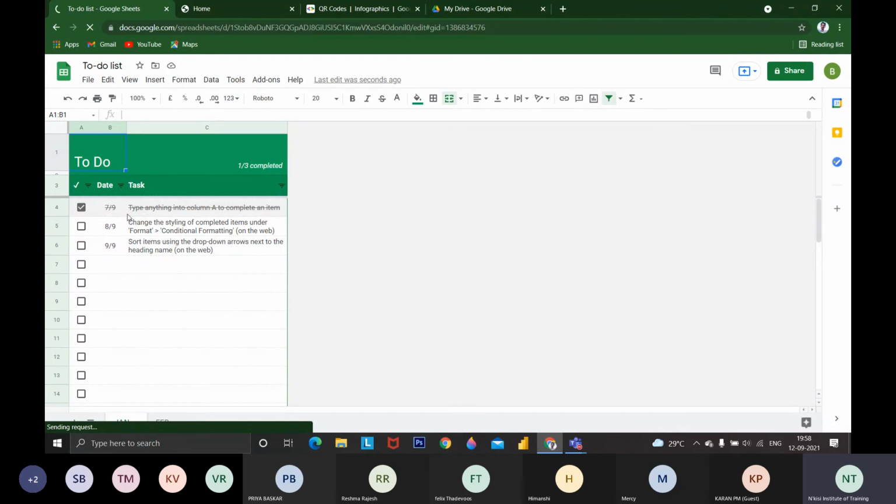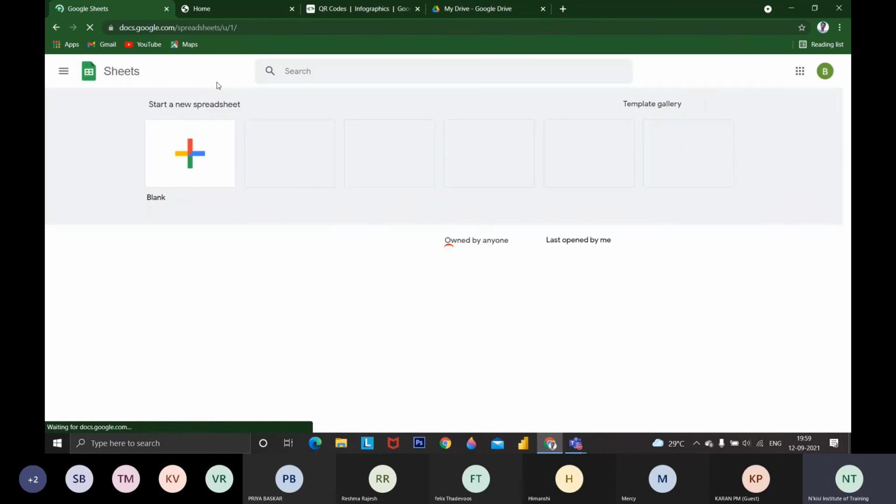You can make use of a list like pending payments. If you are collecting payments, for March, January, whether all the payments are received, and for February, whether all the payments are received or not. This is a to-do list. It is already available by default in Google Sheets. You need not create anything. You can directly make use of it. You directly type and check whether you have done it or not.